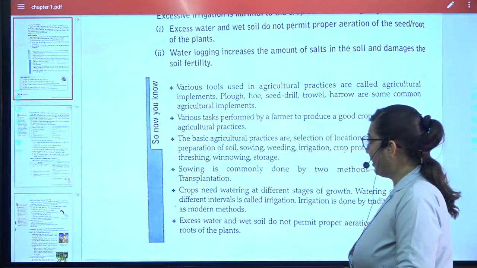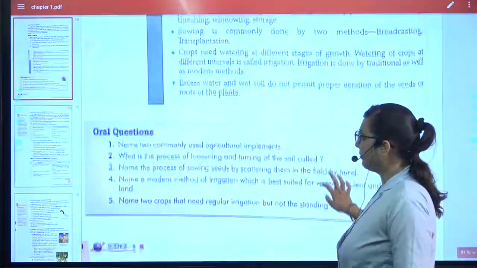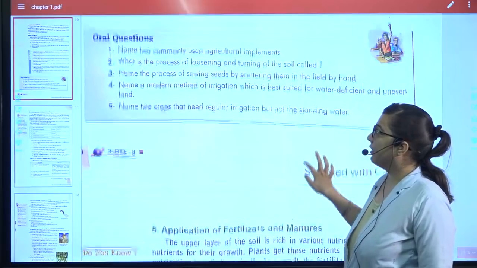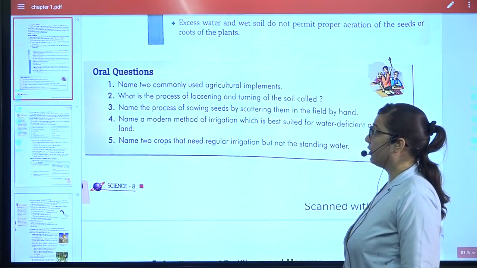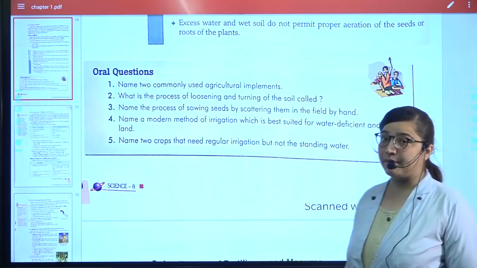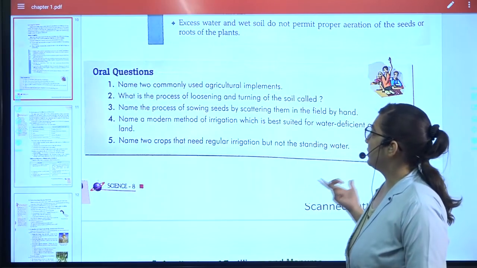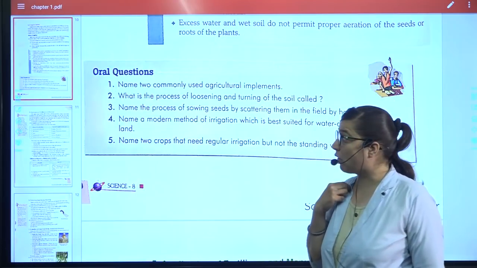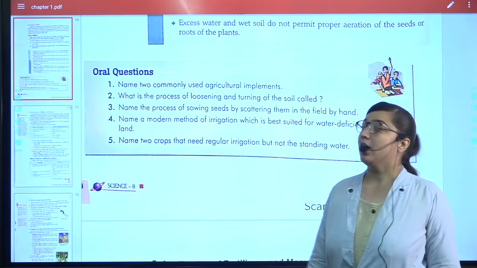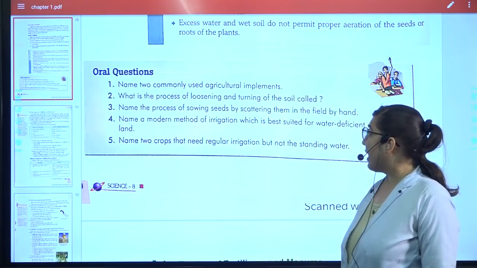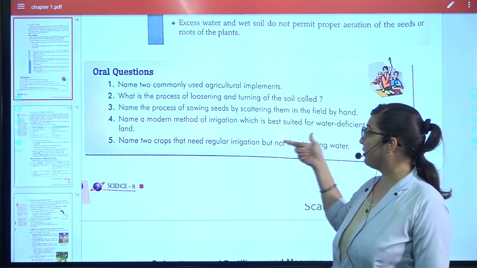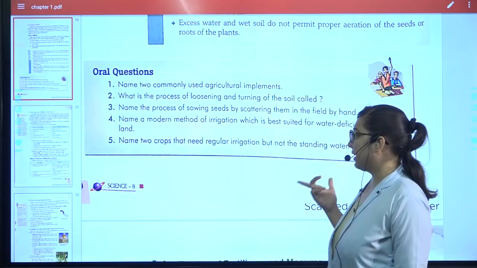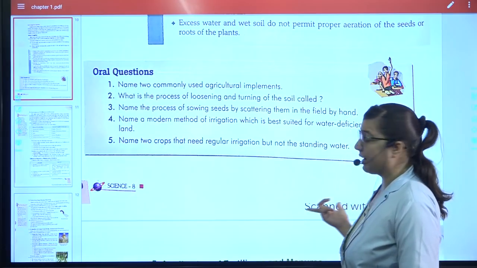This is the part from where we stopped last time, and these are the oral question answers. Name any two commonly used agricultural implements. Plow, hoe. Which is the process of turning and loosening up the soil, called as? What is that process? Write these 5 answers. Any modern method which is used for water deficient and uneven land. Two crops that need regular irrigation but not the standing water.